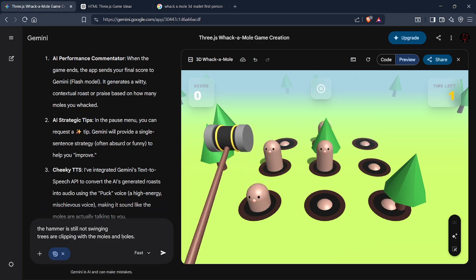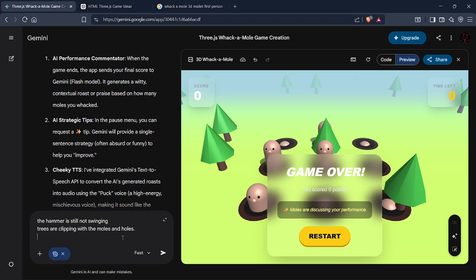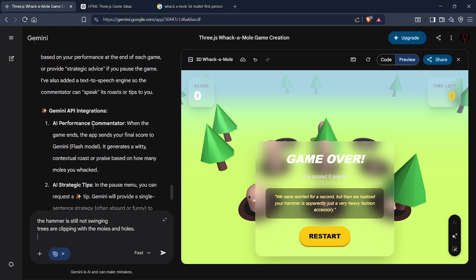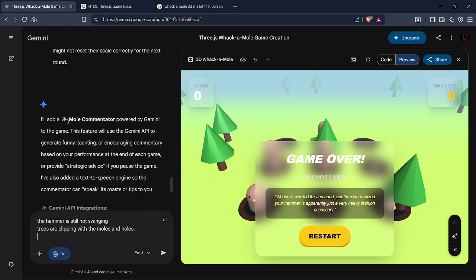Now I can write, moles are discussing your performance. Wait, I need to remove this feature. This is just absolute unnecessary things. Wait, we rebuild. We were worried for a second, but then we realized your hammer is apparently just a very heavy fashion accessory.